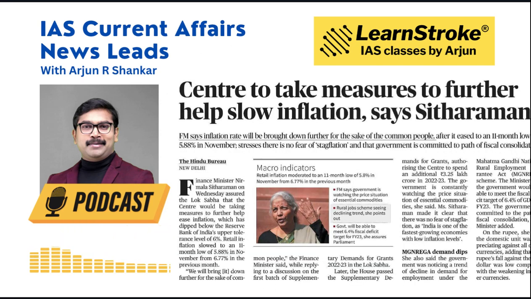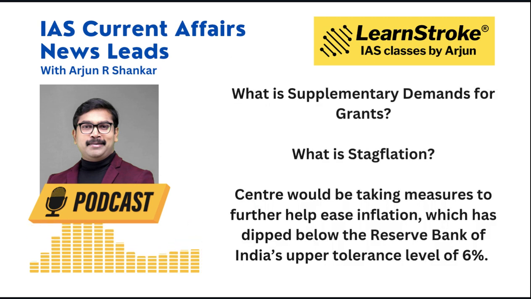Next is Centre to take measures to further help ease inflation. This brings us to an important question, GS Paper 3, Economy. What is supplementary demand for grants? We have already discussed it many times. When an amount is earmarked for a particular scheme and the expenditure exceeds it, you need extra funds to run that scheme. The supplementary demand for grants is created. And you need to know what is meant by stagflation.